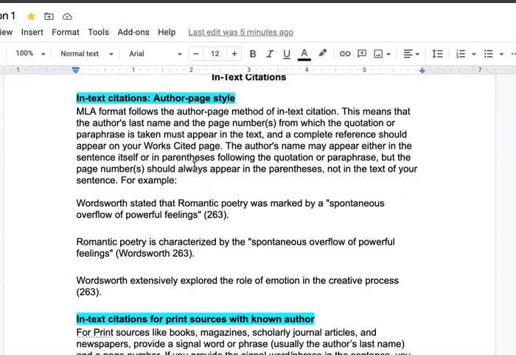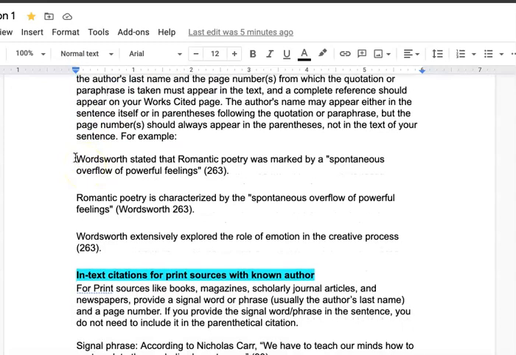So usually you want to make sure you put the author's last name and the page numbers from which you got the quotation, or paraphrase if that's what you're going to do. You can either place the author's name at the beginning of the sentence or in parentheses later, following your quote or paraphrase. So I have some examples right here.